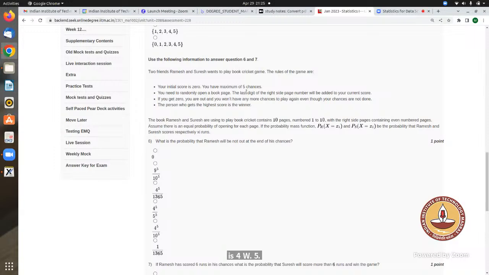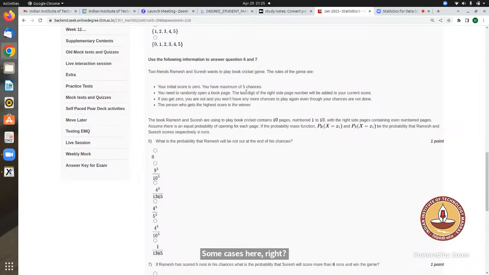So in the solution, sir, what they have actually done is they have taken into account that he got out at the first try, second try, third try, fourth try, fifth try, and he didn't get out at all. And this is the total cases, the denominator part, and the numerator part is he did not get out at any of them. So they have taken favorable cases out of that. I understand, but that means we are missing some cases here, right? I didn't get that part, which cases am I missing?